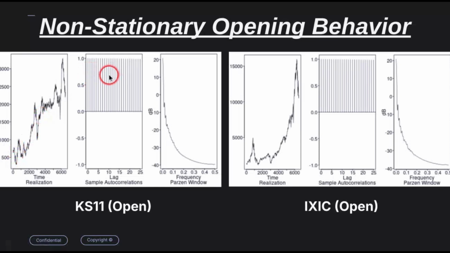We see within the autocorrelation that each value is highly correlated with the value preceding it, and this correlation does not decrease over time. We see this in both KS11 and IXIC. We also see from the frequency plots that there is a large peak at 0 hertz, and this is indicative of non-stationary behavior. This is very common, and it can make it difficult for predictive models in time series to predict future values, so we have to be very selective with the models that we come up with.